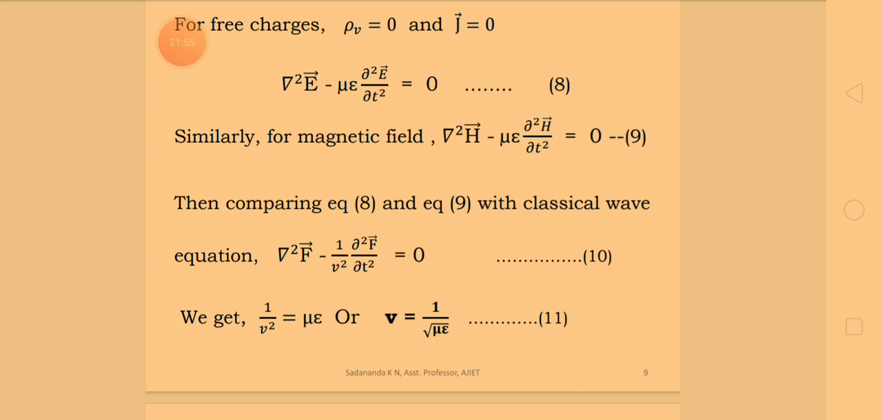By using this, you can write the expression for C, that is the speed of electromagnetic waves in vacuum, that is C equal to 1 by square root of mu naught epsilon naught. And you know what mu naught and epsilon naught are: mu naught is the permeability of the free space, and epsilon naught is the permittivity of the free space.